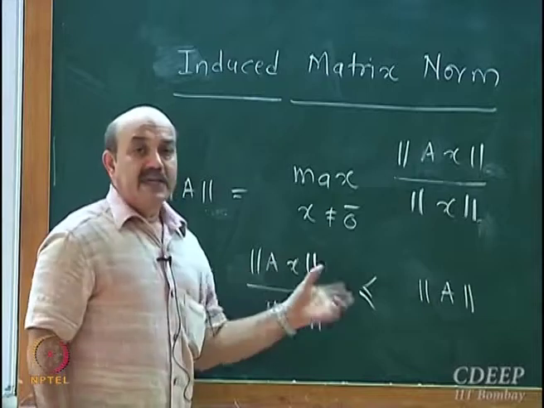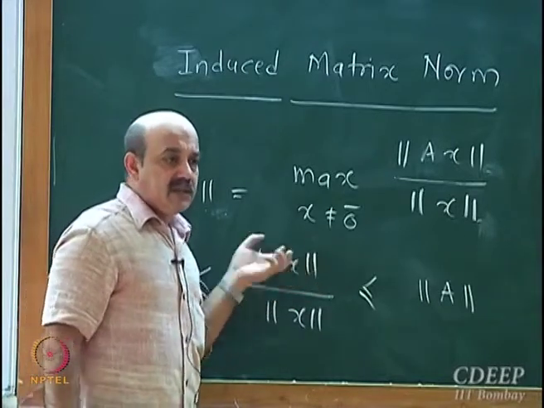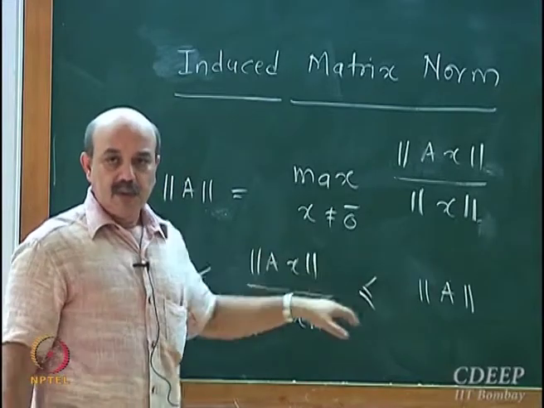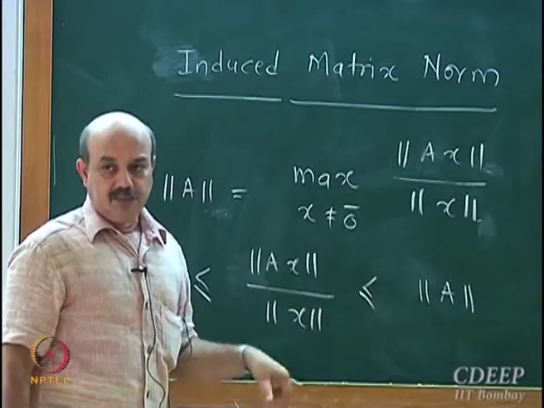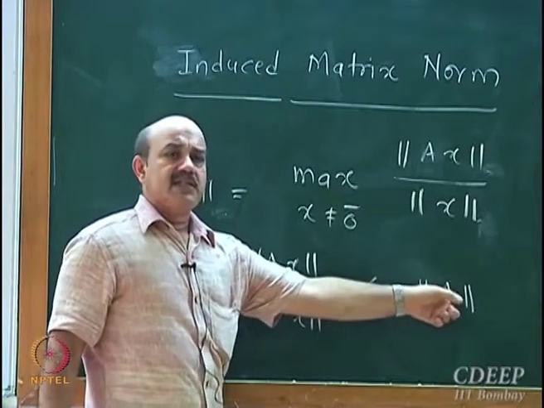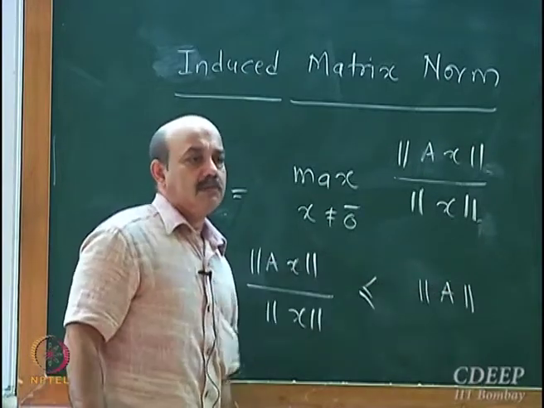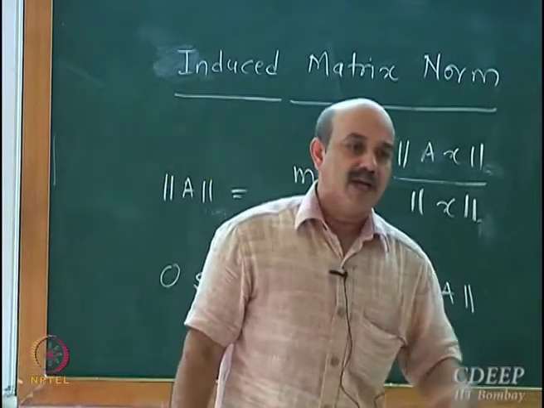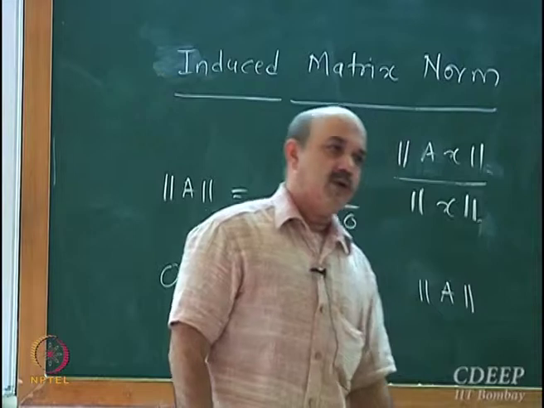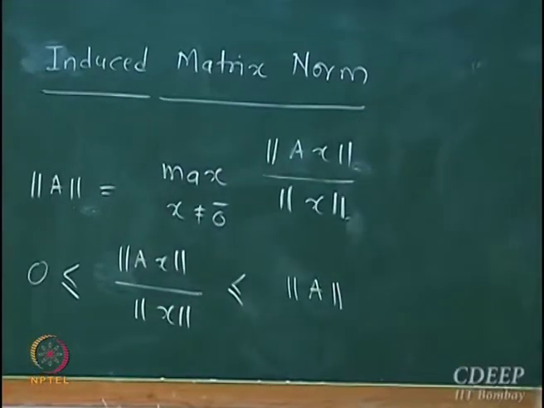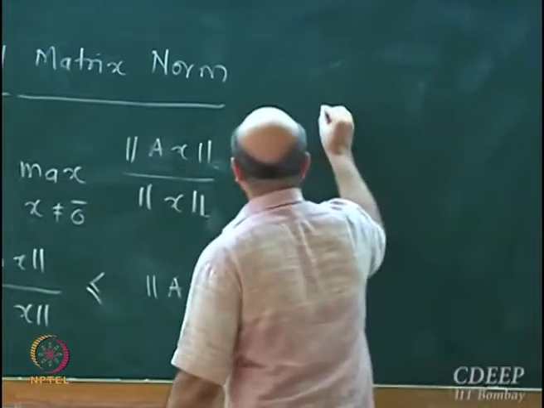Suppose A is a matrix which is rank deficient and Ax is in the null space, then Ax will be 0, but denominator is not 0. So this can be greater than or equal to 0, and this is an upper bound. Norm is an upper bound. Maximum of this ratio, or maximum of the gain, maximum of the amplifying power of the matrix, whatever way you want to view it. Okay. Now in particular we started discussing 2 norm.